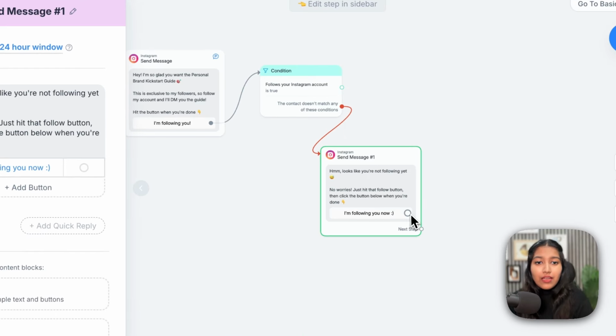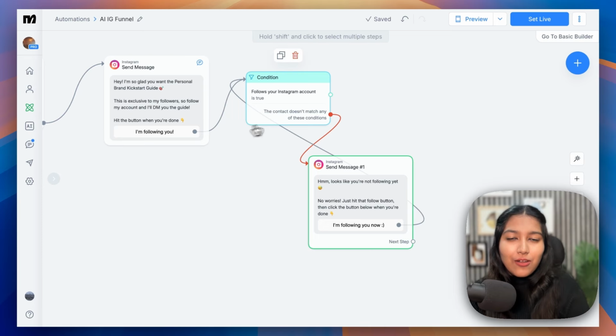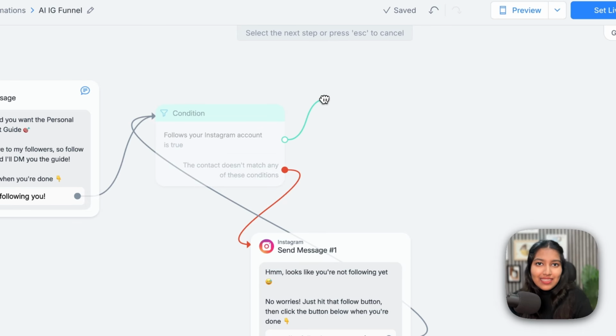All right. And once they do click on this button, I want to again check if they're following me or not, or if they're just bluffing. And if they are, then they would go forward with our flow, which we're going to set up. And if not, then they will see this message again. So these 3 different nodes are going to basically help you increase your followers. So now let's move forward, assuming that they're following you.